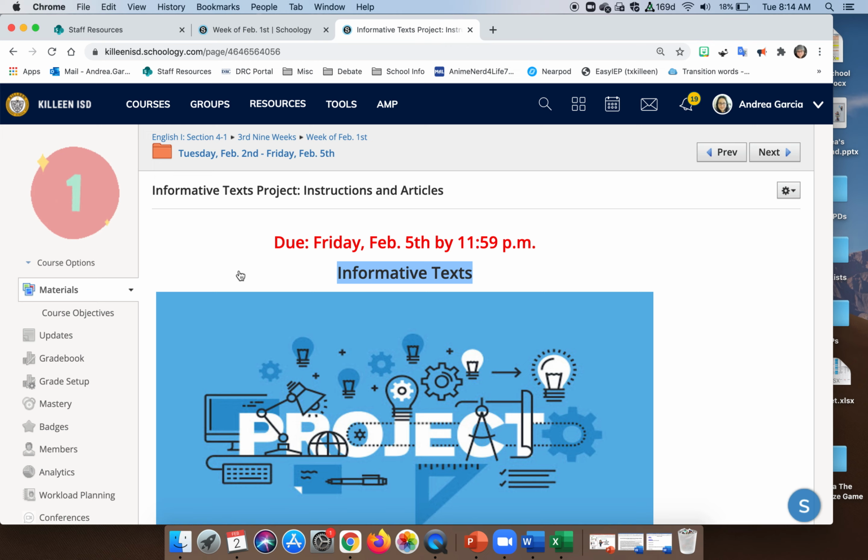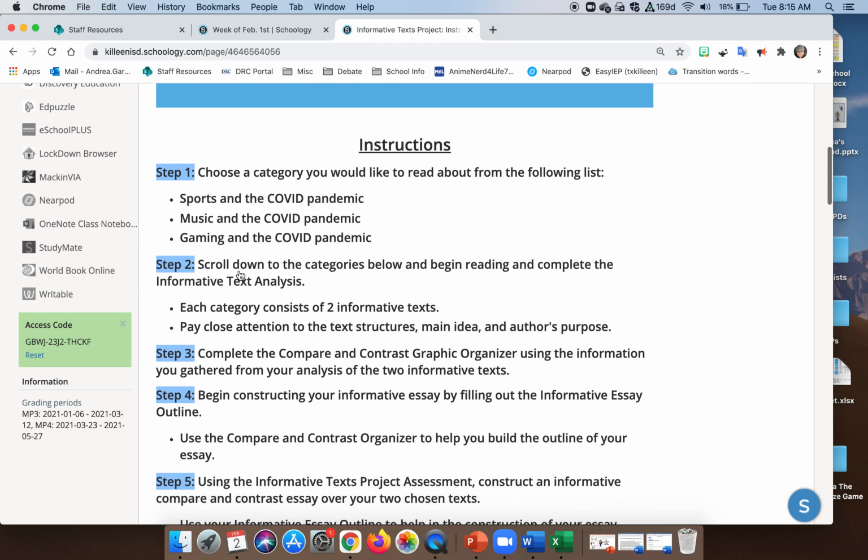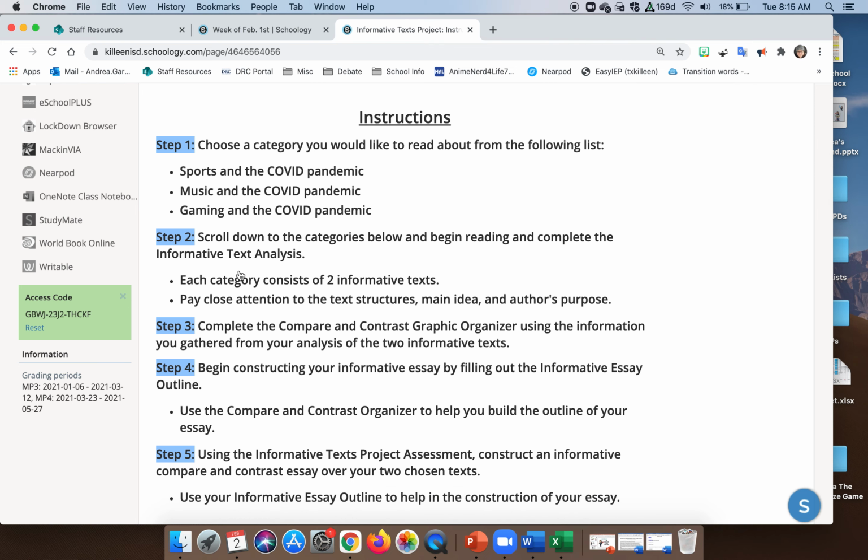There are a lot of components to it. However, you're going to have all week during class to be completing it, so you'll have plenty of time. Okay, so his instructions start with you're going to choose a category that you'd like to read about. So it's sports, music, and gaming in the COVID pandemic. These are different articles than the ones that you have been discussing, but they're not too long. They're maybe 2 pages each.